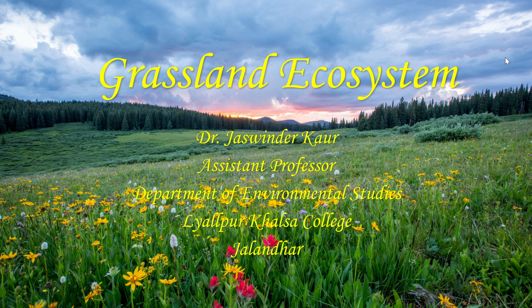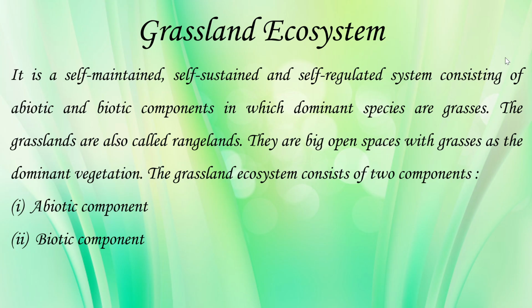So you have learned in previous videos the structure and function of ecosystem. So today we are going to learn about grassland ecosystem. What is a grassland ecosystem? It is a self-maintained, self-sustained and self-regulated system consisting of abiotic and biotic components in which dominant species are grasses.